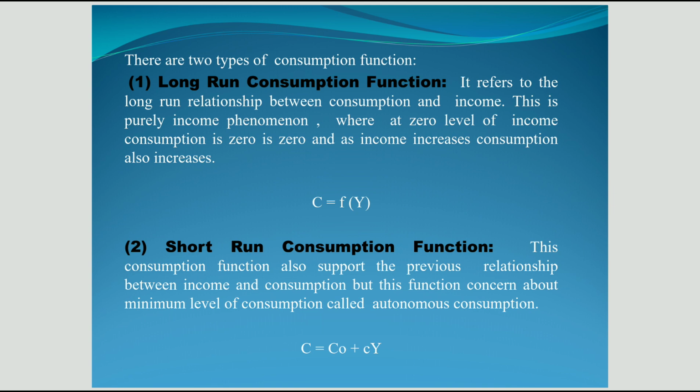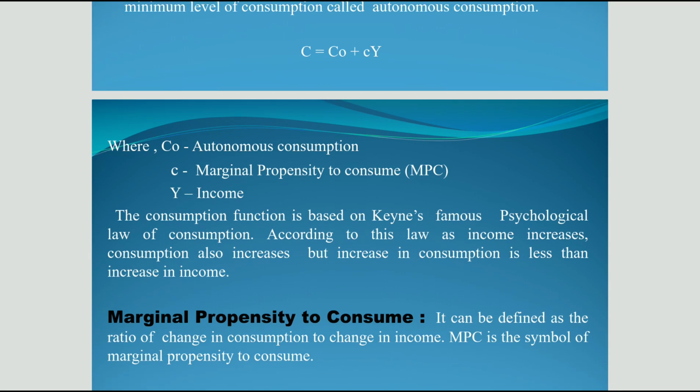Due to existence of autonomous consumption, consumption cannot be zero even at zero level of income. So in long run consumption function, consumption can be zero when income is zero, but in short run consumption function, consumption cannot be zero even if income is zero. So this is a very important difference between short run and long run consumption function.